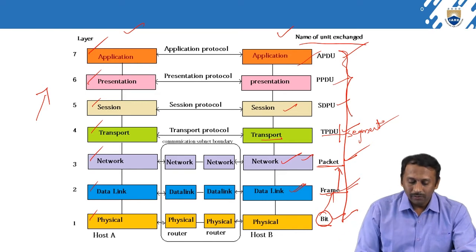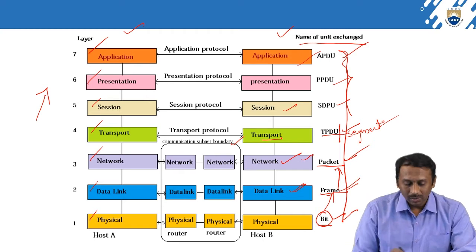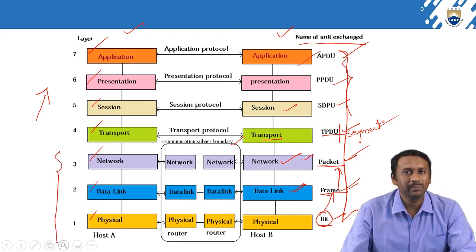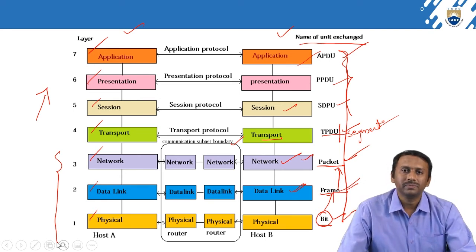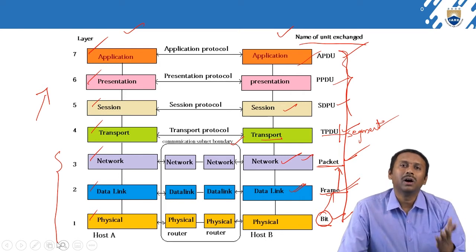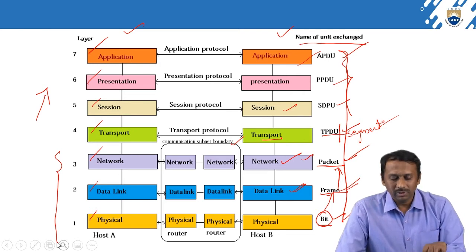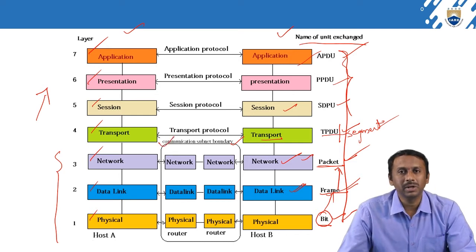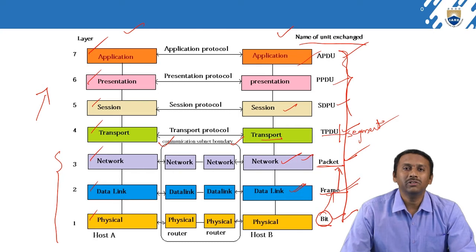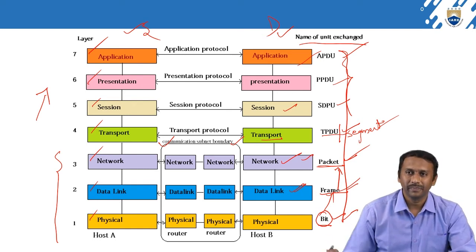And one more important thing here, this is the subnet boundary. Only these hardware layers have this subnet boundary. Why are we calling it the subnet boundary only for these hardware layers? Because the data can be transferred through the hardware layers only. That is the reason we constructed one subnet boundary for these 3 layers. So what is the purpose of the communication subnet boundary? Just to minimize the information flow from the source to the destination system. That is the purpose. Clear?